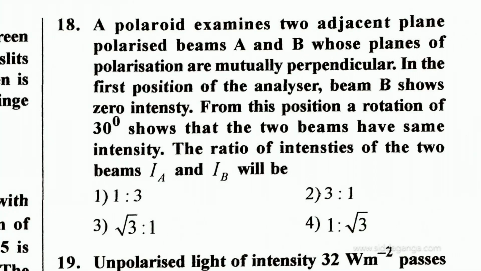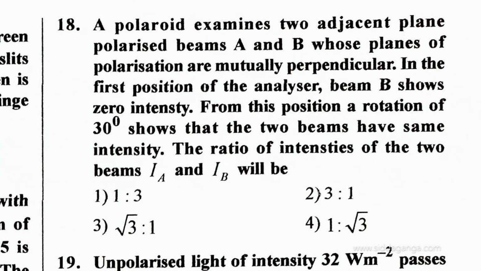A Polaroid examines two adjacent plane polarized beams A and B, whose planes of polarization are mutually perpendicular. So what is given? Two adjacent plane polarized beams A and B, mutually perpendicular.